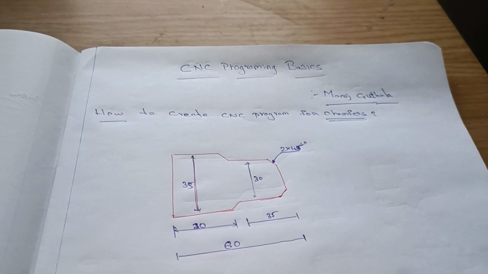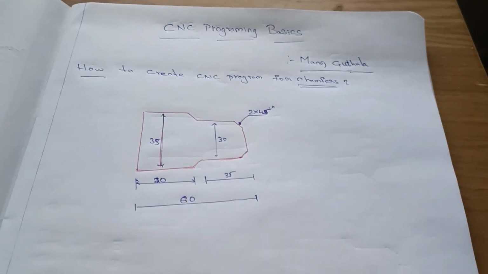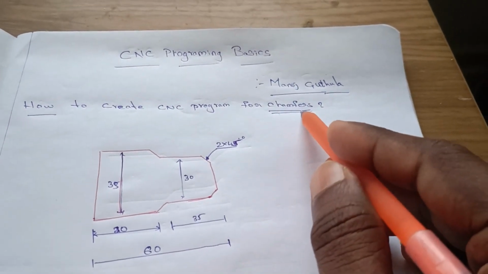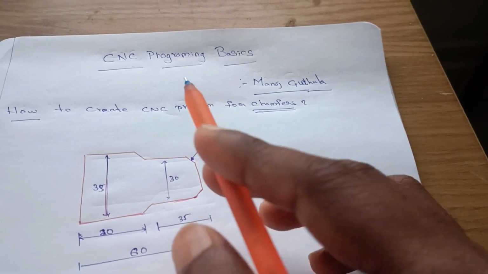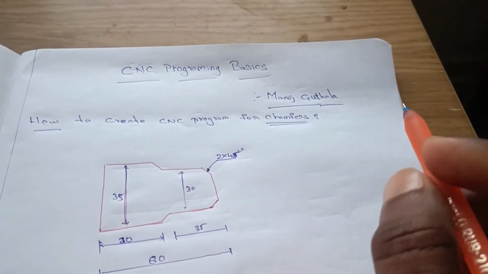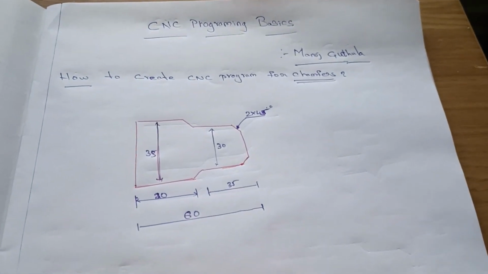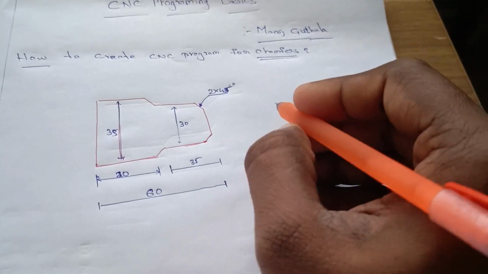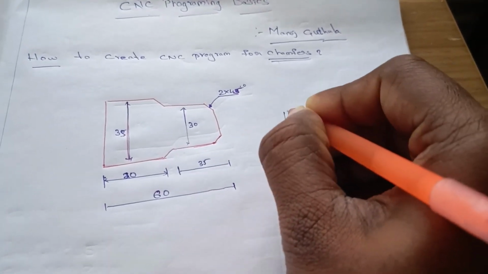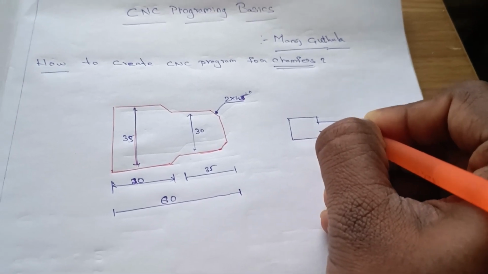I am Manoj Guttala. Today in this video we discuss how to create a chamfer program. It means for creating a chamfer we need to write a CNC program, and today we will see how to write a program for creating chamfers. In my old videos we discussed how to create step turning programs.